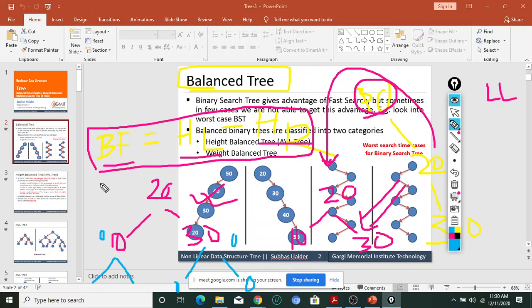Sorry, not height, I am calculating the balance factor. So the height of the left subtree is 1 and the height of the right subtree is 1. So 1 minus 1, that is also 0. So the balance factor for this node is 0. Please try to understand what the balance factor is.